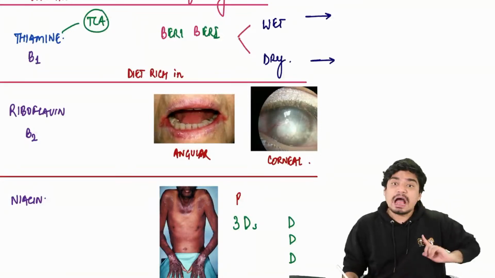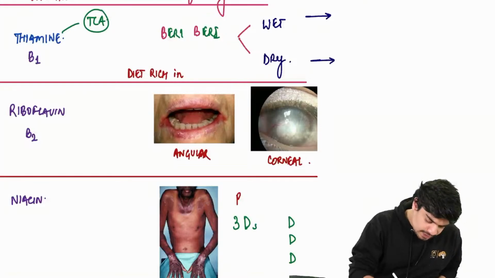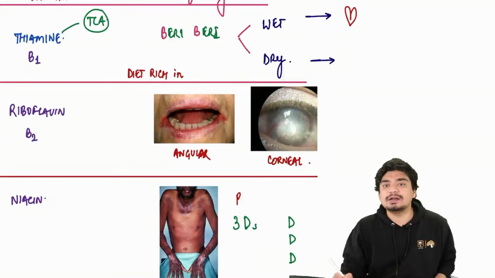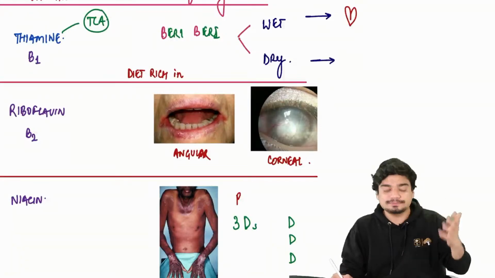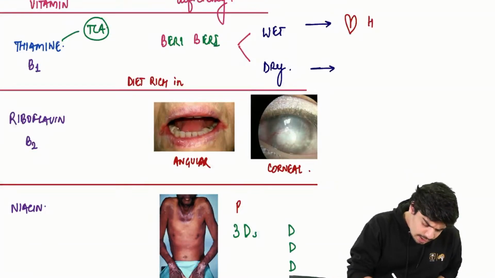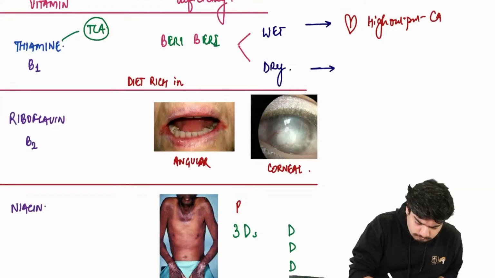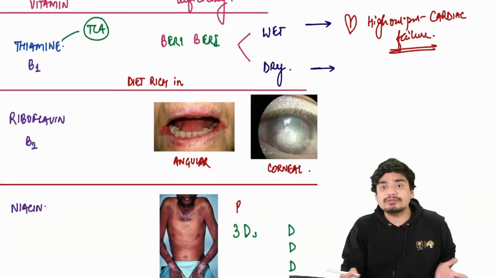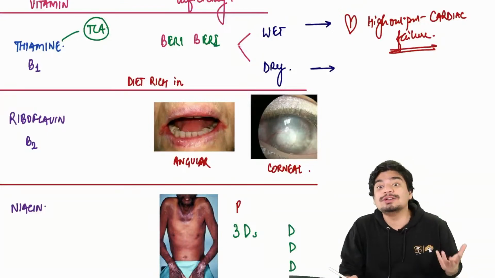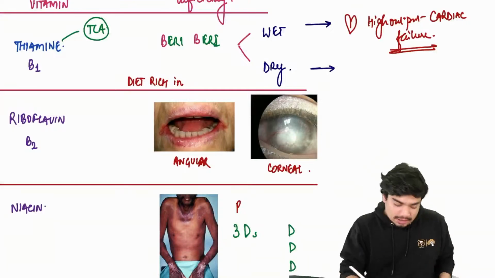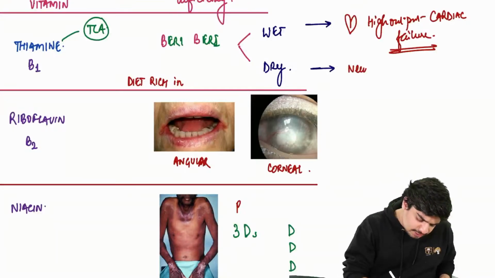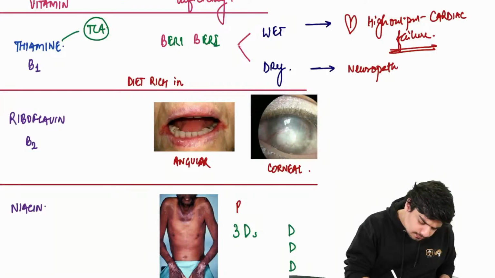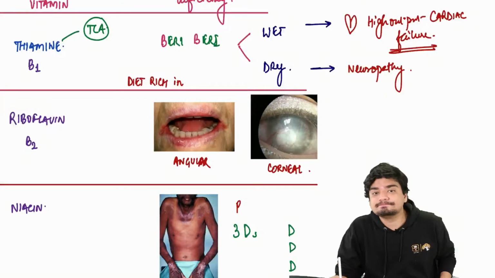In wet beriberi, the heart is affected, causing high output cardiac failure, which results in edema, water. That's why wet beriberi. In dry beriberi, there is nervous system involvement, so there is going to be neuropathy.